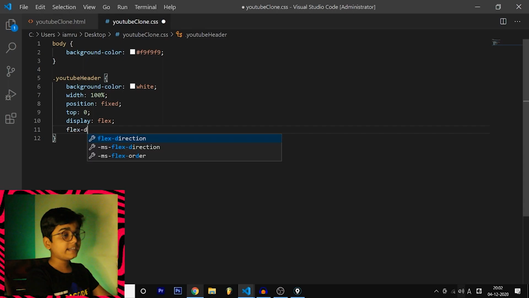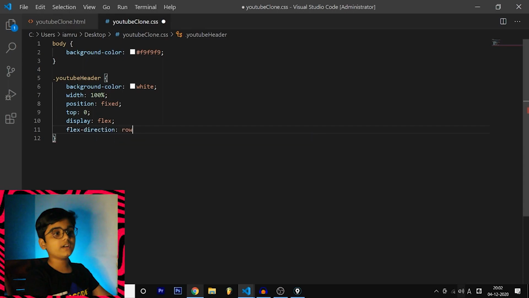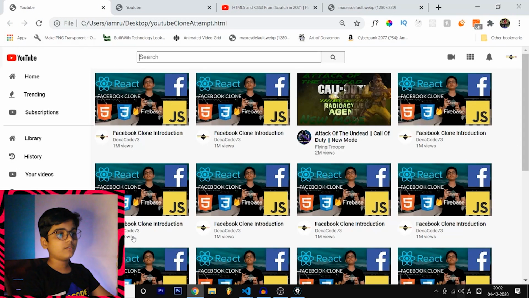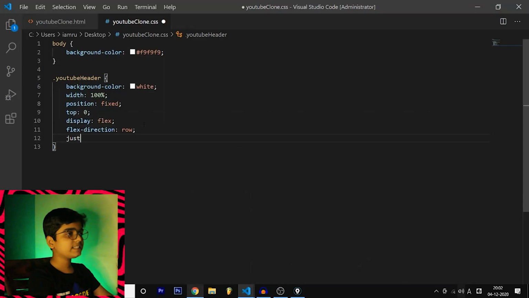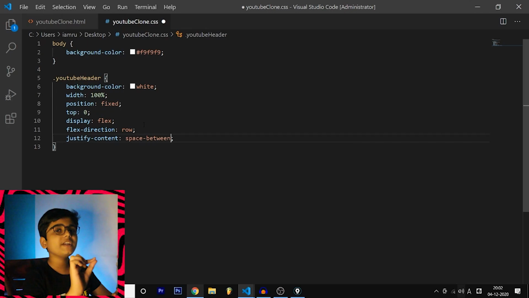What we can define is the direction as well. What is the direction we want? Row. Why do we need to keep it as row? Because this is the youtube-header, and we are setting display flex for this, and we want the elements to be in a row. That's why we are setting flex-direction row, which means in this order, horizontal. After flex-direction row, justify-content: space-between. This is another trick, another property. I know this is a lot, and it is going to be a bit complicated, but if you practice and practice, it's going to be simple.